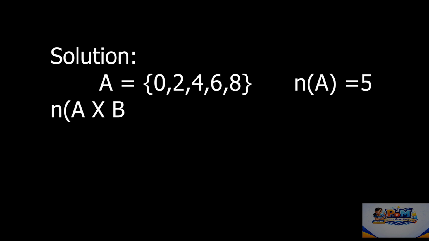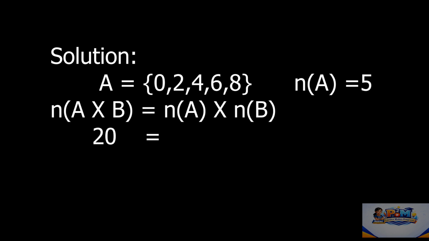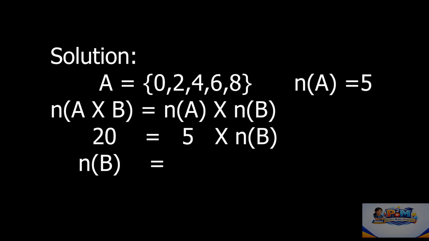Given n of A cross B is 20. We have the formula n of A cross B equal to n of A into n of B. Therefore, 20 equal to 5 into n of B. n of B equal to 20 by 5. That is 4. That is the answer.